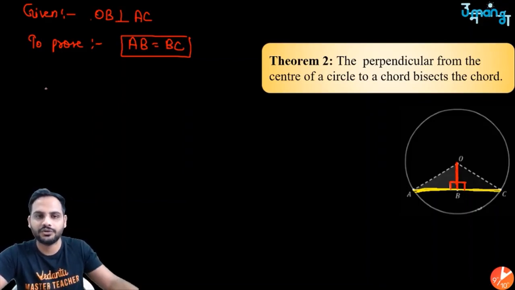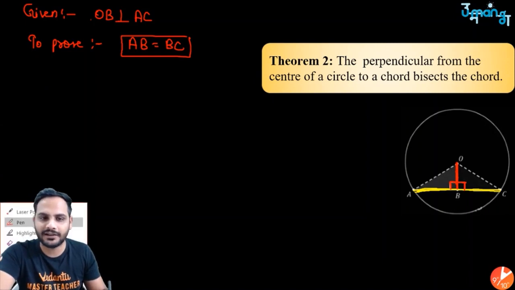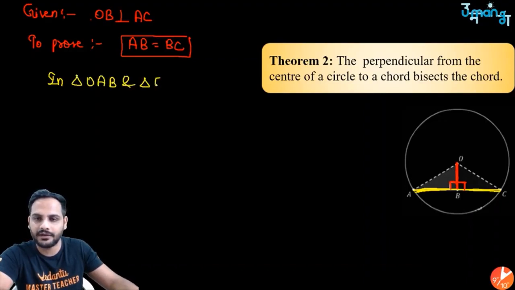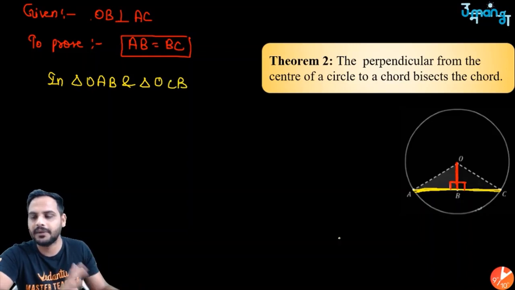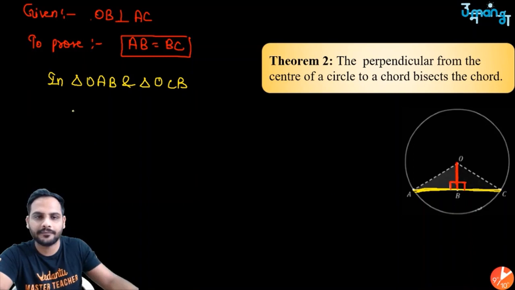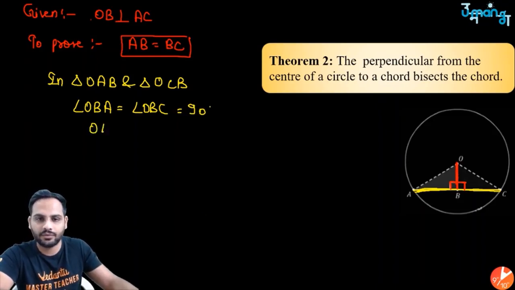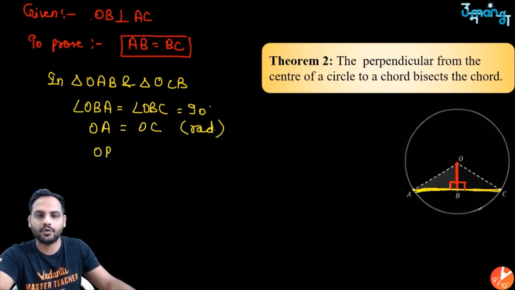So here also you can see that in the proof we need to prove the triangles congruent. Let's talk about triangles OAB and OCB. In triangle OAB and triangle OCB, first I know angle OBA is equal to angle OBC because both are 90 degrees since it is perpendicular. Second, OA is equal to OC because both are radii. And third, OB is the common side.